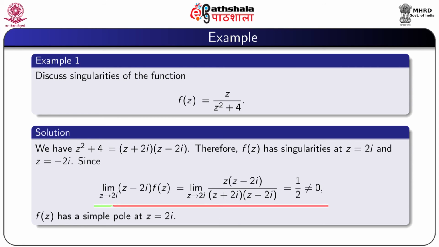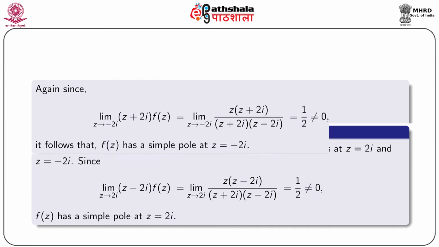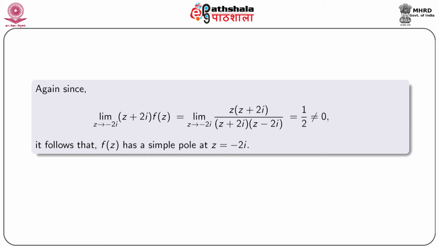Since the limit as z tends to 2i of (z - 2i) f(z) is equal to 1/2, not equal to 0, f(z) has a simple pole at z = 2i. Again, since the limit as z tends to -2i of (z + 2i) f(z) is also 1/2, not equal to 0, it follows that f(z) has a simple pole at z = -2i.